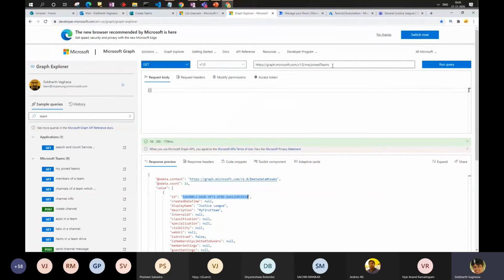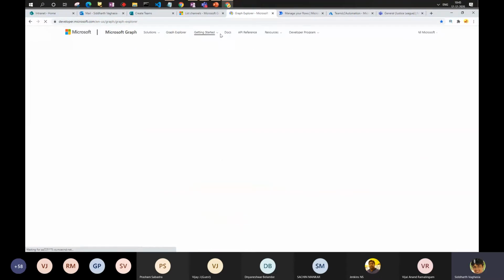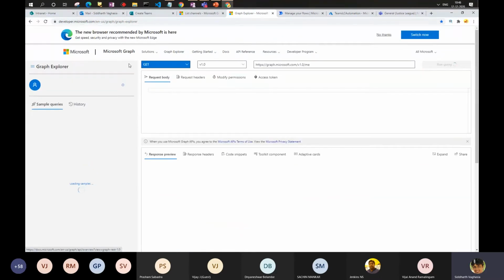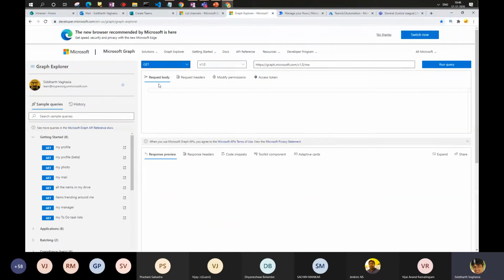One thing to note here is that Graph Explorer is not just for Teams Graph API. It is available for all the graph endpoints. You can come and test it here. So this is the URL which is there in the slide and which I can share later also. Once you refresh the page, you would be asked to sign in if you wanted to. What will happen is all the endpoints would be called using the delegated permission under this particular account.